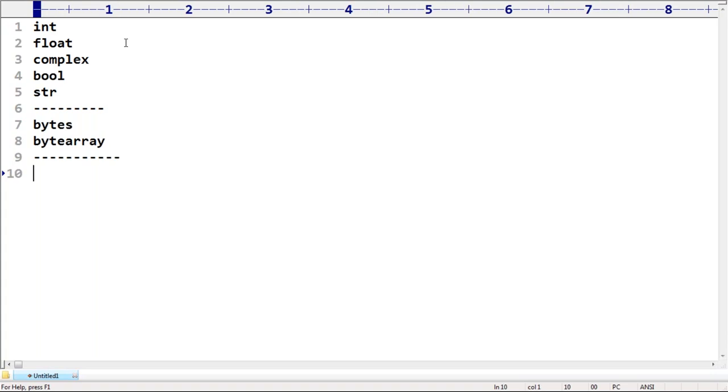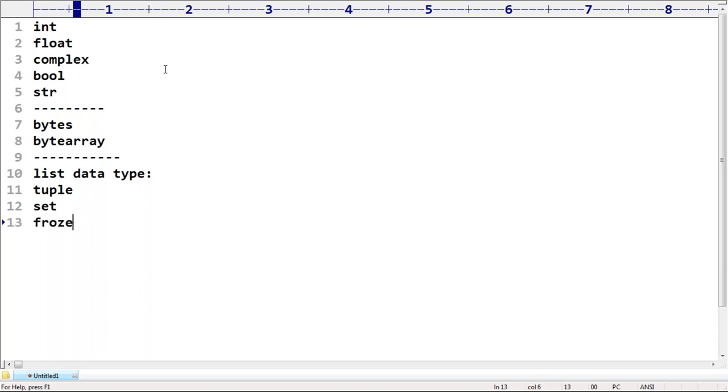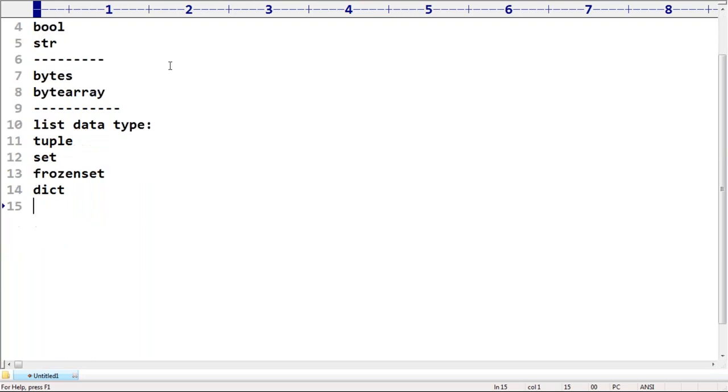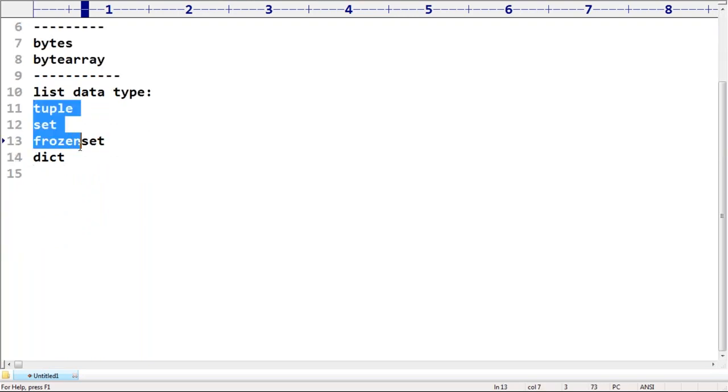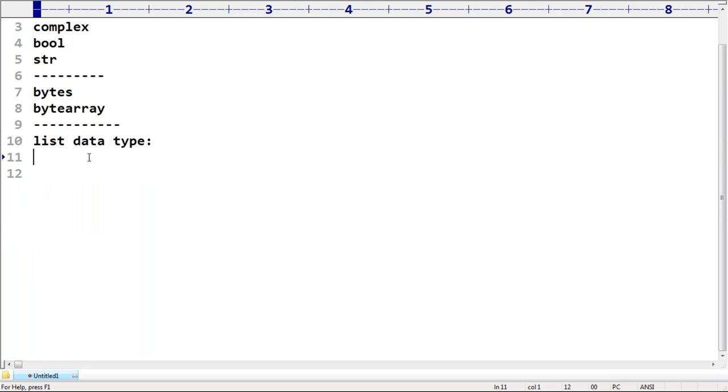Sir, now the next terminology we are going to discuss is very important. Remember that list data type. Are you getting list data type? Just be aware of the next 4 or 5 data types we are going to discuss. First I will cover list. Next tuple I will cover. After completing tuple, then we have to talk about set. Next frozenset, and then dict we are going to discuss. Just take special care, sir. More or less all the things are the same, with small differences, right?